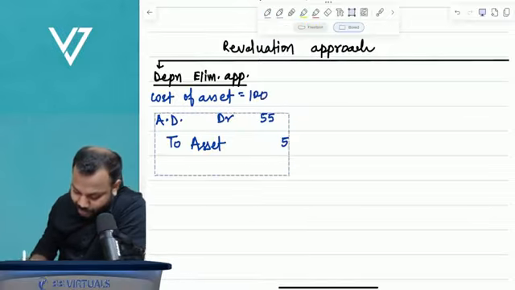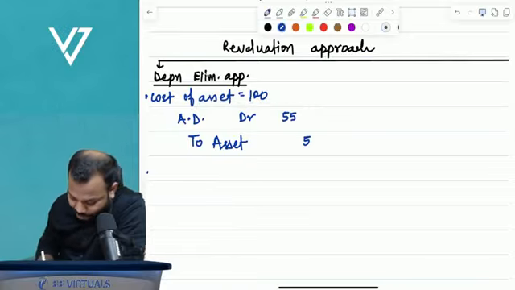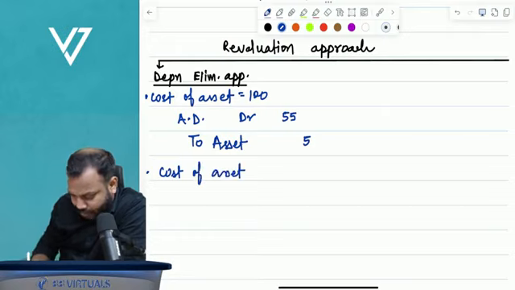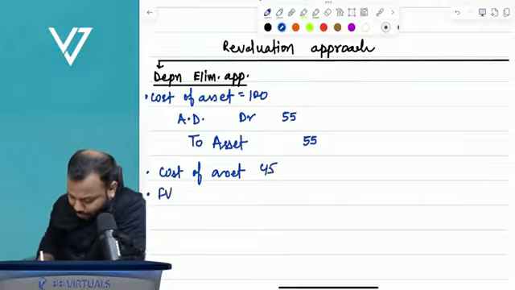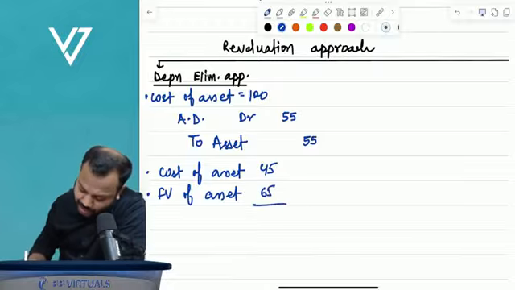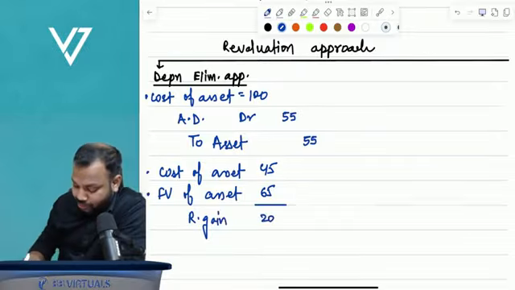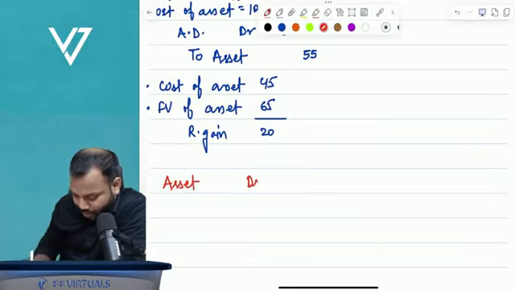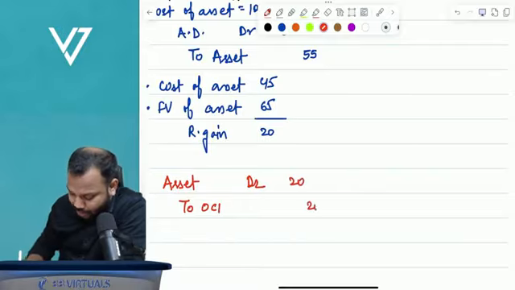After this, the cost of the asset now is 100 minus 55, which is 45. Now, what is the fair value of the asset? 65. So what is the revaluation gain? It is 20. So the entry will be asset account debit to other comprehensive income, 20.